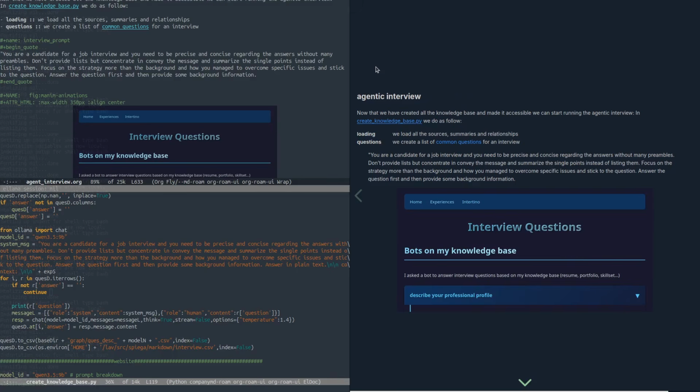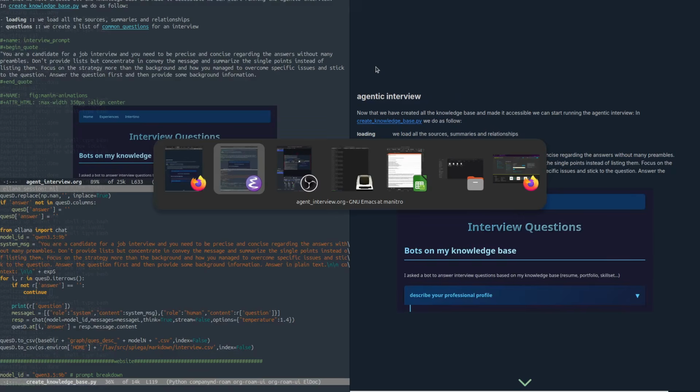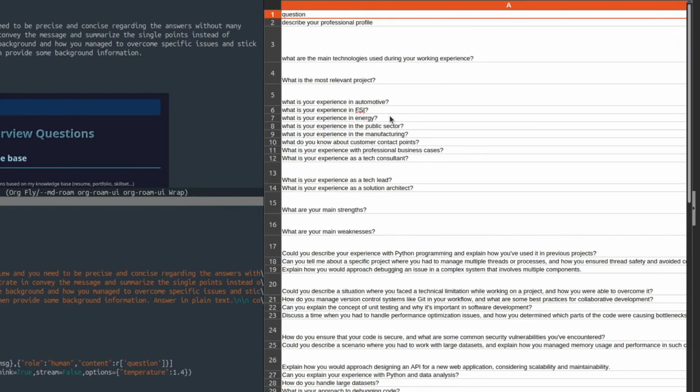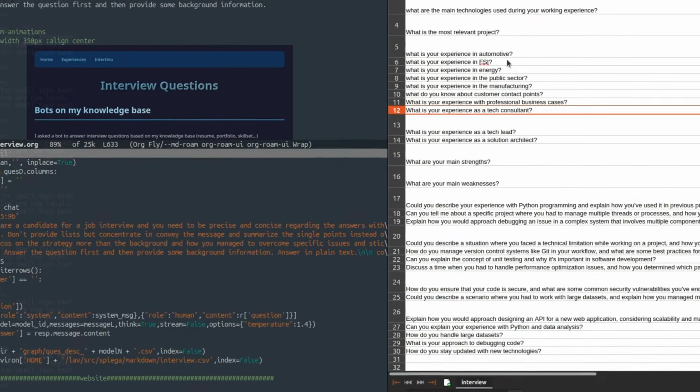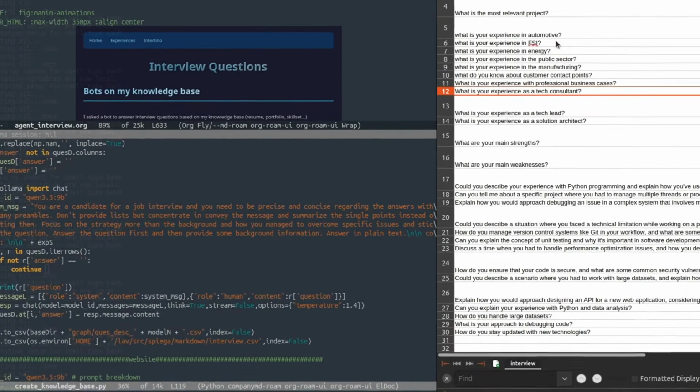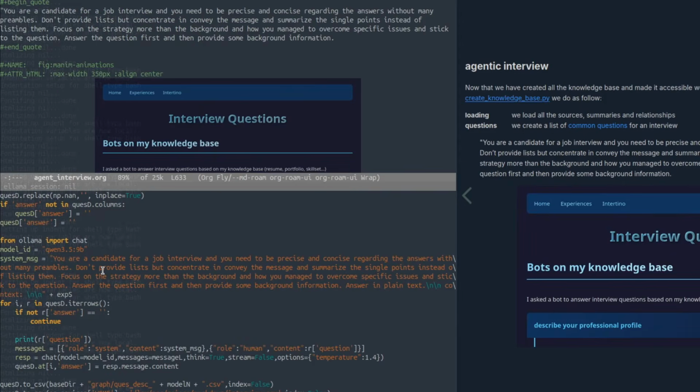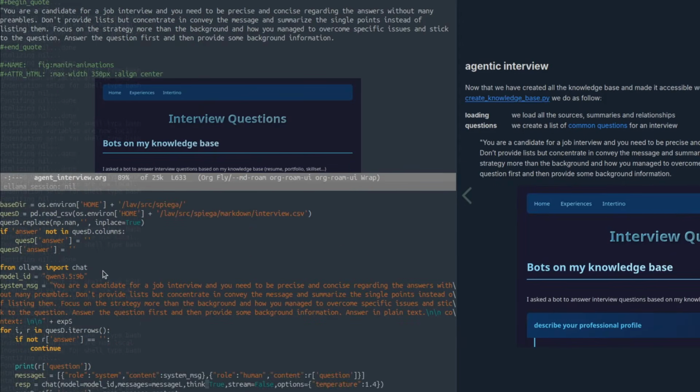We can now start our agentic interview. So let's write a list of different questions which usually are requested during an interview. The LLM will access the information we created, and we will prepare some prompts so the agent can answer. We will benchmark as well a bit the quality between different agents.